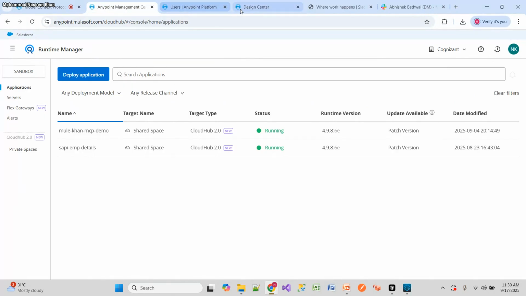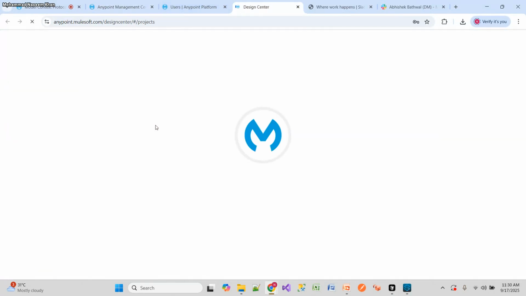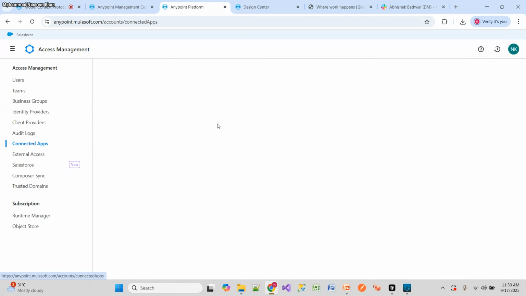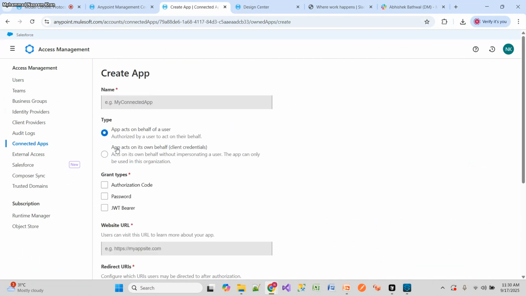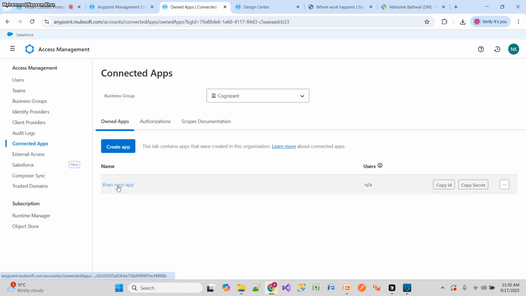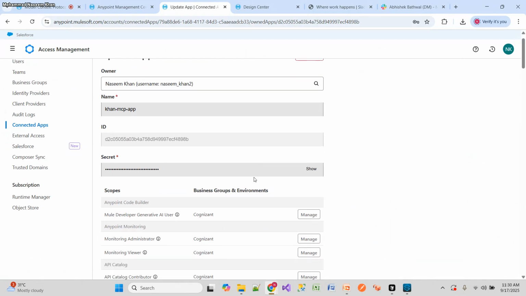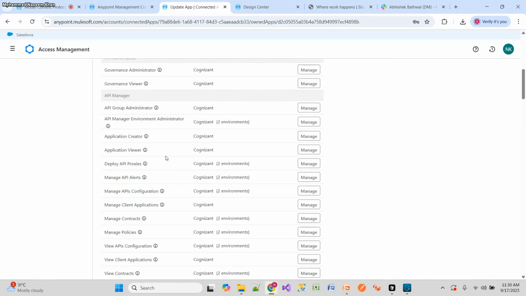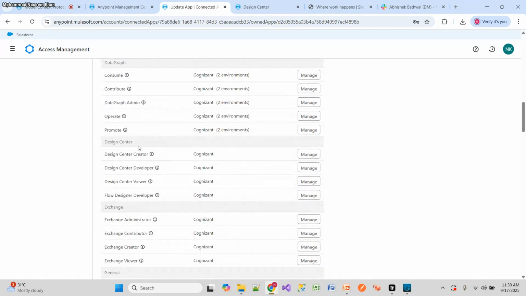So currently, if you see here, I have two projects: Salesforce Process API and SAPI Employee Details. And for this configuration, we need to go to the connected apps, and then we have to create, and then you just need to select this one, client credentials, and you can provide all the scopes. Currently I have created this app, and I have enabled all the scopes. So actually we need runtime, and if you see here, Design Center scopes.